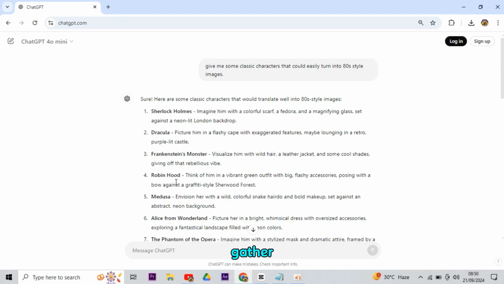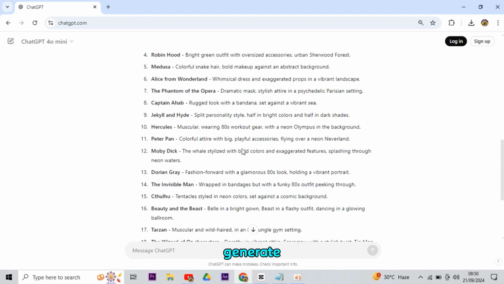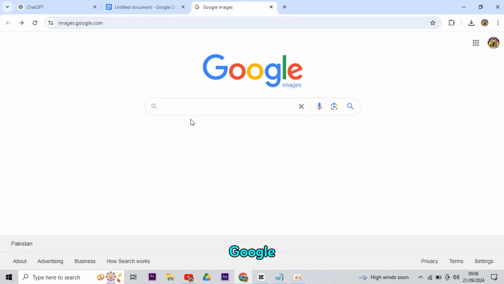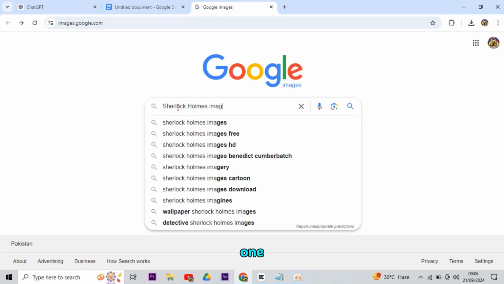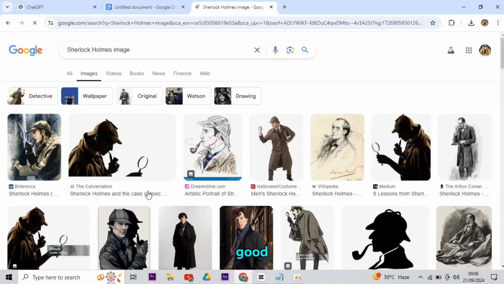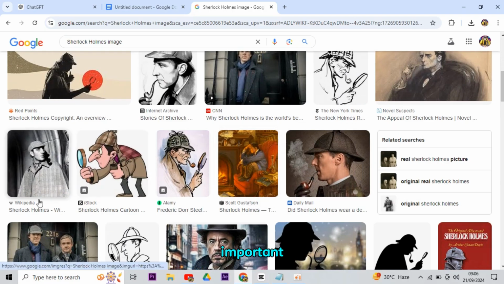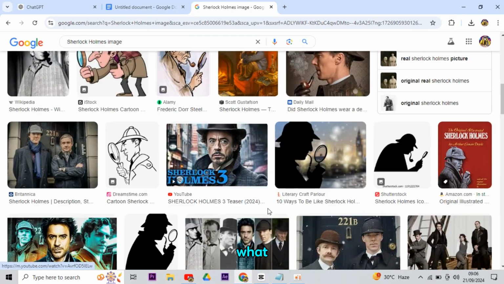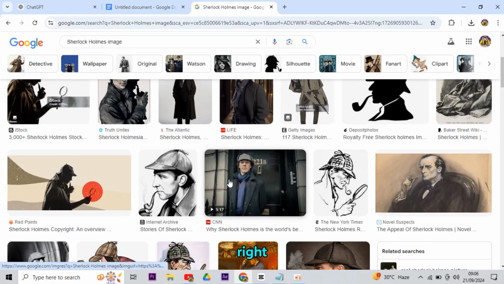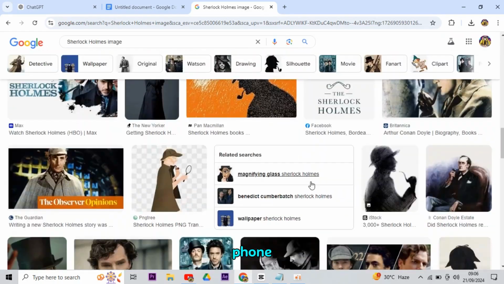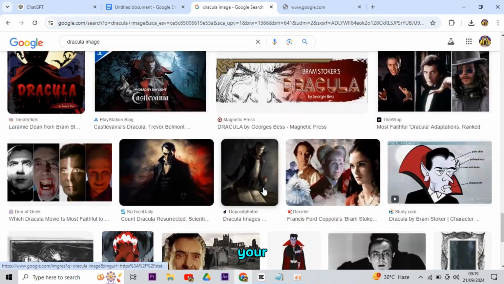Now, we are going to gather images for our video so that we can give an AI an idea about what to generate. So, go ahead to Google Images and simply search for the superhero pics one by one. Try to find an HD and good image of each superhero, which really showcases the character. This is important so that the app can know exactly what to generate. So, after you have downloaded an image, simply right-click it and save it to your phone. Simply, you have to repeat this process for each superhero on your list.